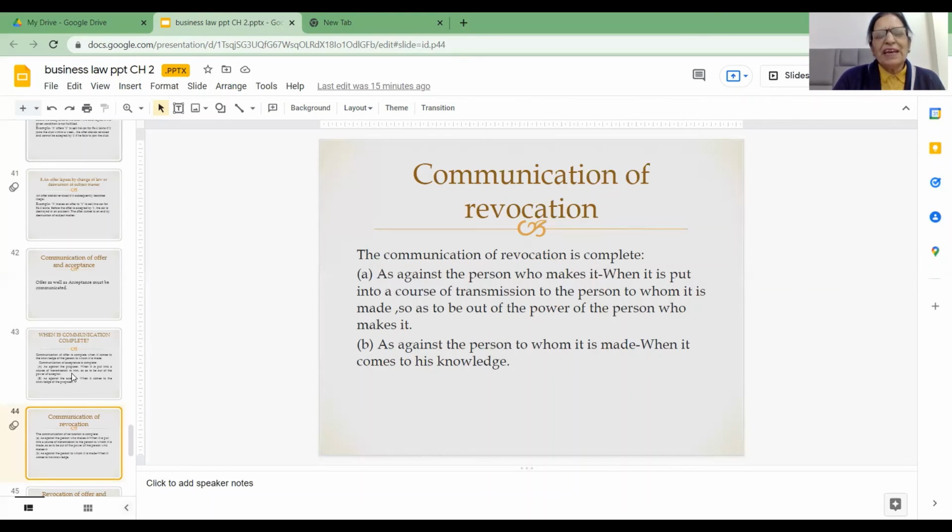The moment A has posted the letter of revocation of offer, then communication of revocation is complete. And against B, to whom the revocation is to be made, it is complete when this letter of revocation of offer is received by B. So friends, with the help of the example, I have explained both the terms, communication of offer and acceptance and then communication of revocation.